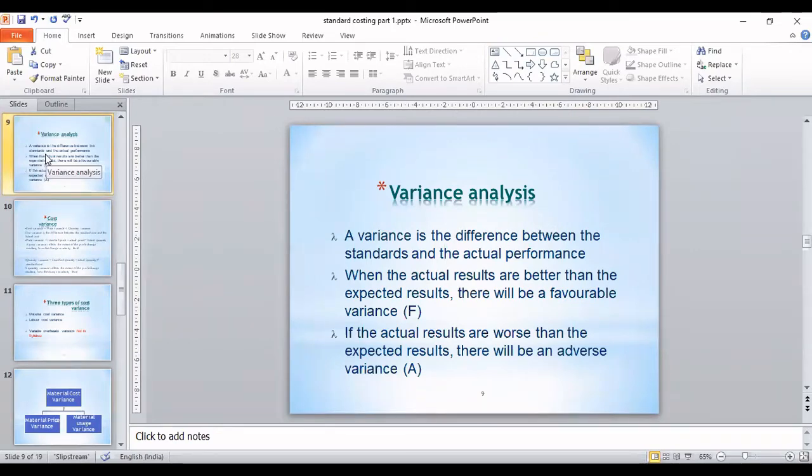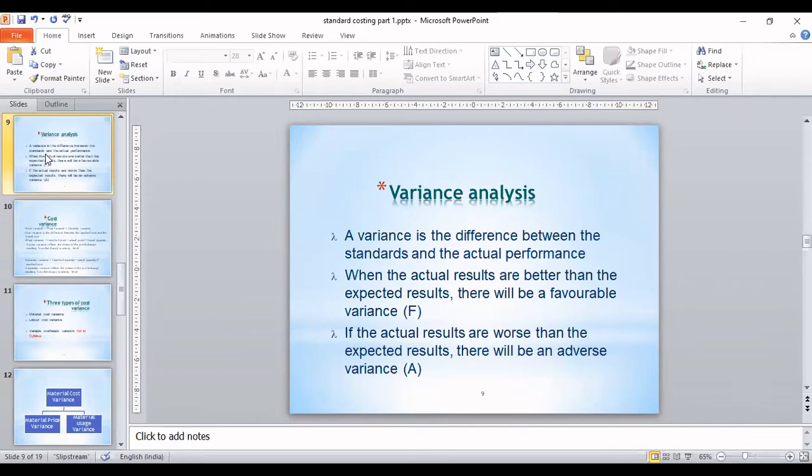Is this good for me or bad for me? I had thought beforehand it will be ready in 100 rupees. But when we see actual expenses, it went to only 90 rupees, and in 90 rupees my product is ready. Is that good for me or bad for me? Good. It is good for me. This is called favorable variance.